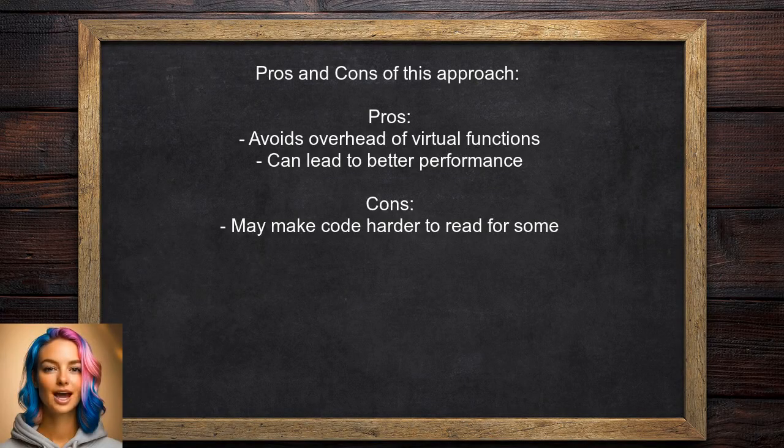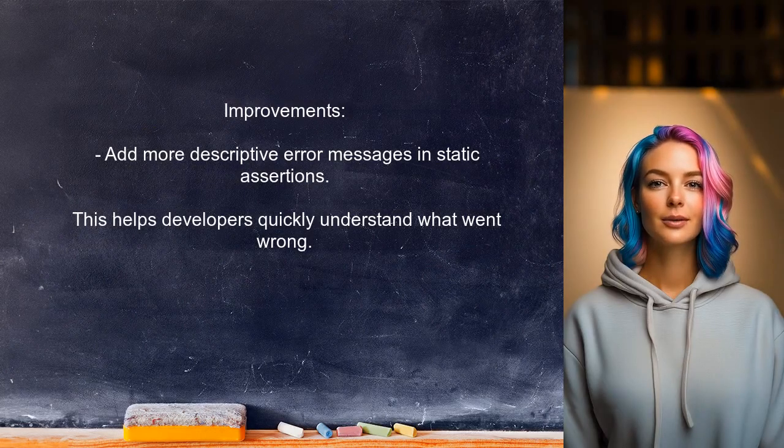Now, let's discuss the pros and cons of this approach. On the plus side, it avoids the overhead of virtual functions and can lead to better performance. However, it can also make the code harder to read for those unfamiliar with type traits. As for improvements, consider adding more descriptive error messages in your static assertions. This can help developers quickly understand what went wrong if they forget to implement a required function.